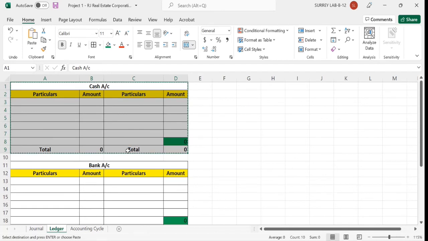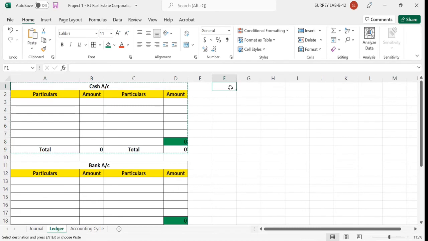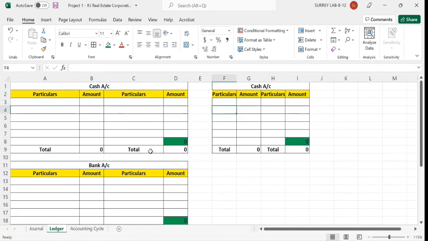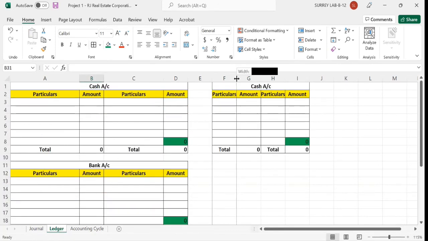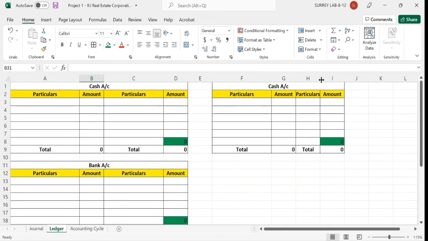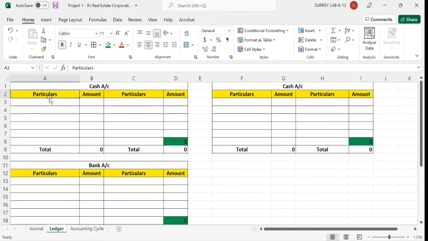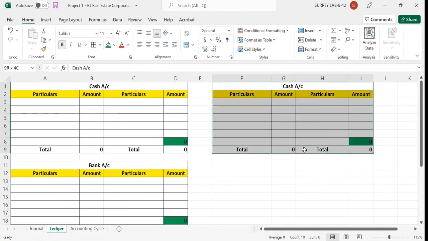Control C, then I can write on the right hand side, simple to understand. I could create this under this one also, but no problem. I'm going to write it here just to differentiate debit balance on the debit side and credit balance on the credit side.